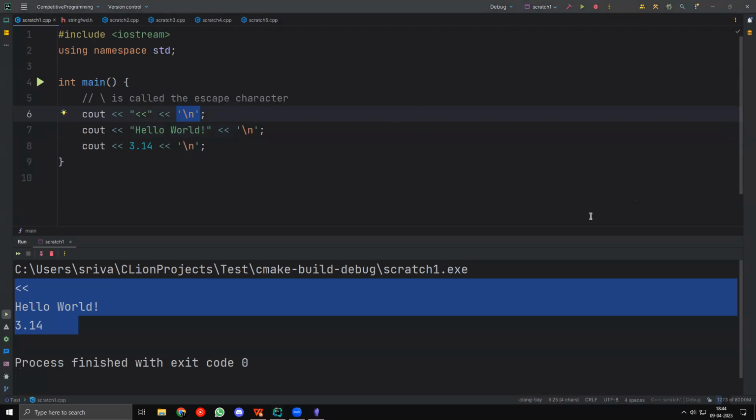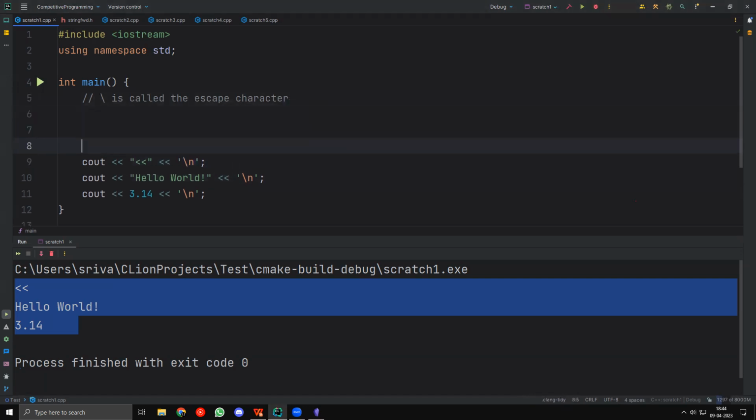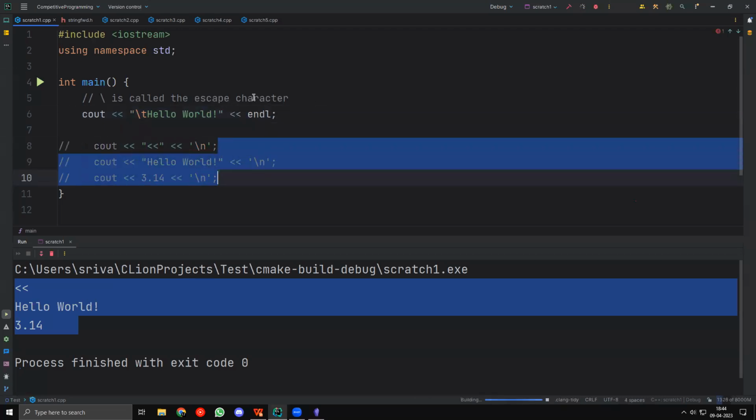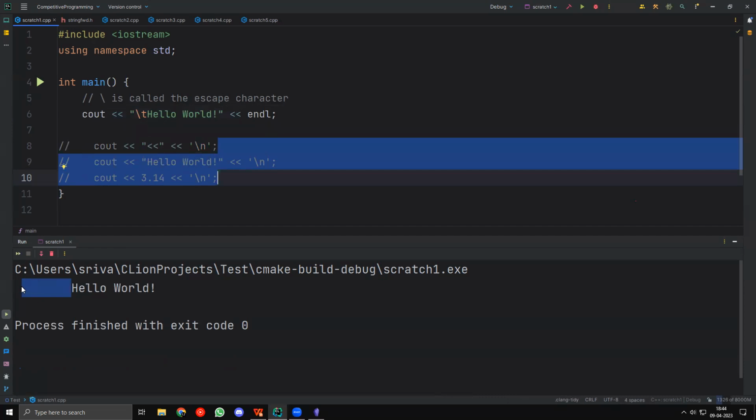Okay, Rupam says, can you please also mention other escape characters? Okay, there are many other escape characters actually. For example, we have backslash t, which outputs a tab. So let me explain. Let's say I output some string backslash t hello world, right? So if I do this, this counts as a tab. If I run this, you'll see that I have a tab over here, right? So hello world, and this has a lot of spaces in between.